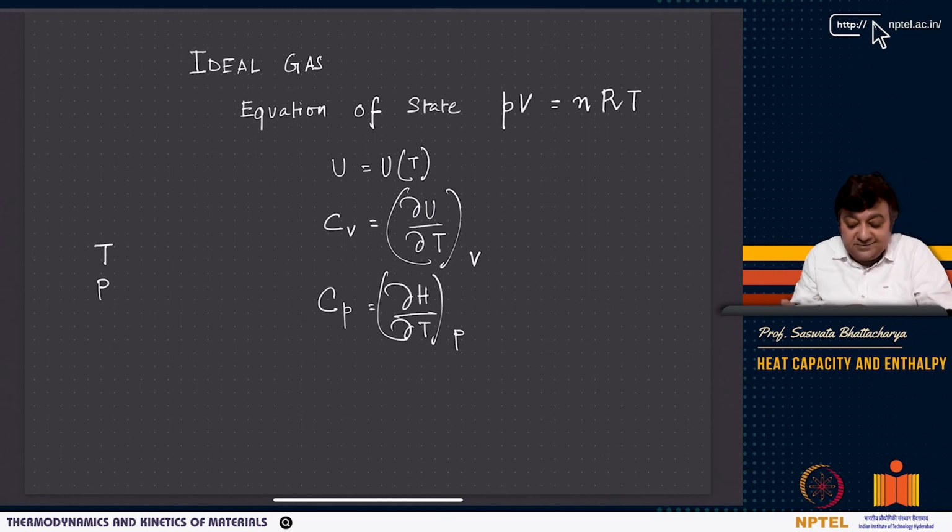I'll give you some principle of how it is done. The principle is based on what I have taught, right? It's basically the first law that you will use. So you use calorimetry to find out Cp, Cv. These are measurable quantities. Temperature is a measurable quantity. Pressure is a measurable quantity. Volume, again, if I know the dimensions, I can calculate volume. So we are getting a bunch of measurable quantities. I'll also give some more measurable quantities, and we will try to find out interrelations between them. That's something very, very important. When you want to organize data, you require all this thermochemical data consistently. Then only you can give an energy description of matter.